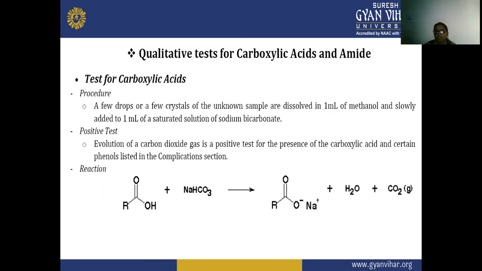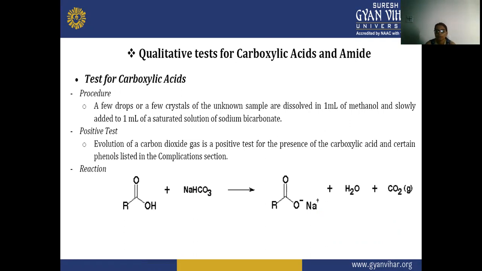Next is the qualitative test for carboxylic acid and amines. So if we get an unknown test sample in the lab and we have to find out which sample it is, and we are doing a carboxylic acid test on it, we have to take a few drops or a few crystals of the unknown sample.